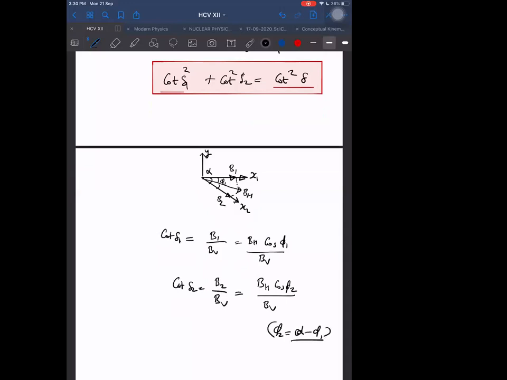They are giving in which planes we are taking the reading. We are taking readings in two planes. One plane is the x1y plane and another plane is the x2y plane. And what is the angle between these two planes? The angle between these two planes of the dip circle where we are taking the reading is alpha.